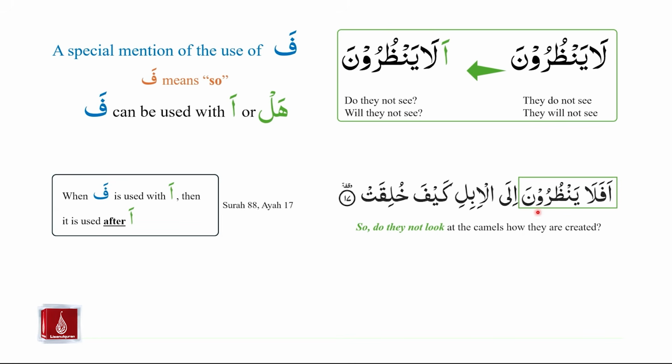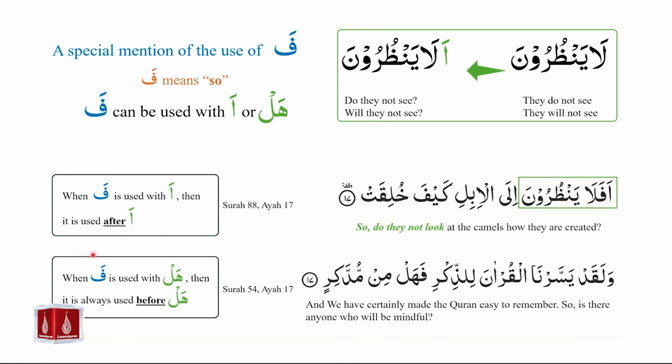Afala yanzuruna. So do they not look? Fa creates the meaning of so, and do they not look is la yanzuruna. And the question form is being created because of the use of hamza istifhamiya at the beginning. The next scenario is when fa is used with hal. So when fa was used with hamza, then we studied that fa will always come after the hamza. But when fa is used with hal, then it is always used before hal.